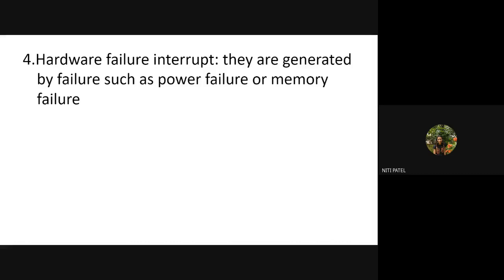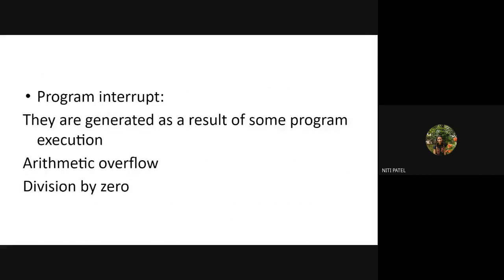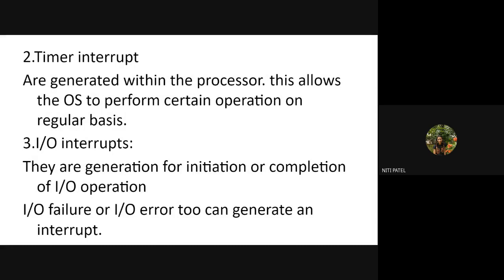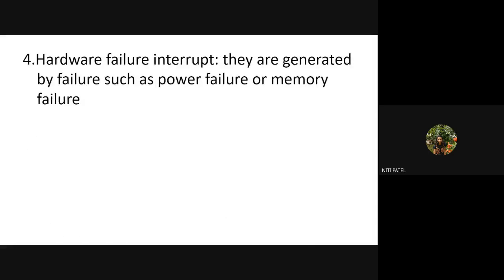So the interrupts may be generated by the program. If there is an error in the result, they may be generated. They may also be generated based on priority, like operating system programs will always have the highest priority as compared to user related programs. If there is a failure in an IO device, it will generate an IO interrupt. If there is any failure in the hardware apart from IO devices, it will generate a hardware interrupt.